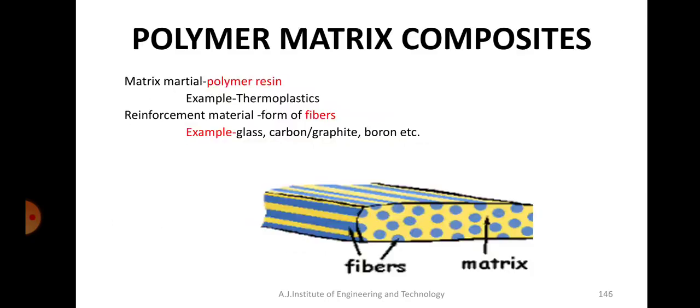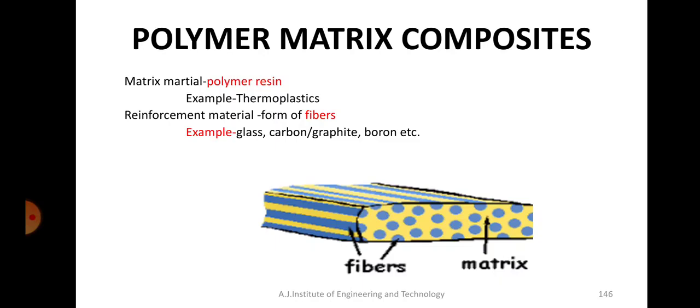Okay. So the first one is polymer matrix composites. In polymer matrix composites, as I have already told you in the classification, the matrix is always polymer and the reinforcement can be anything. But the matrix element will always be a polymer in the case of a polymer matrix composite. So an example is given here. The matrix material is polymer resin, that is the yellow colored portion shown in the sketch below.